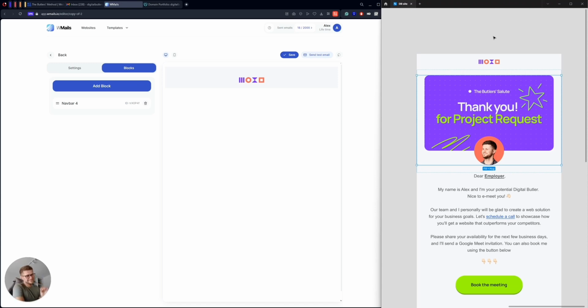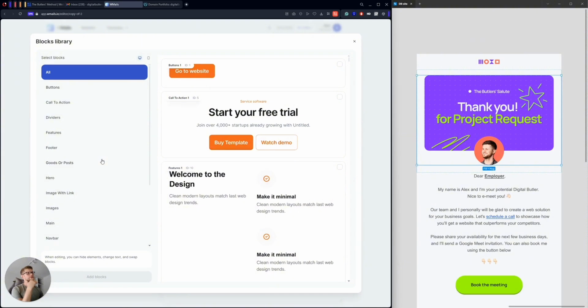But I really want this font to be on my email, and because of that, I will just use it as an image because I don't need to care about SEO. I don't need to care about other things. So I will just put this nice looking image with the text inside into the email, and my main goal is to take care that it will look good on mobile view and desktop view. So let's do it.